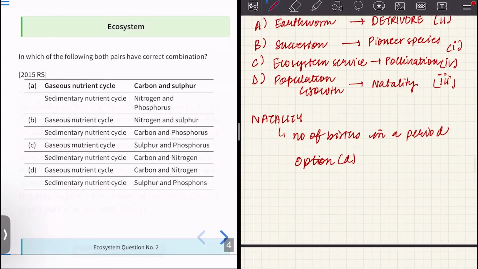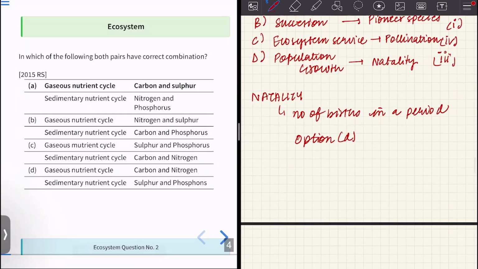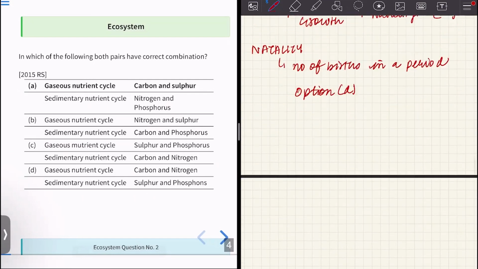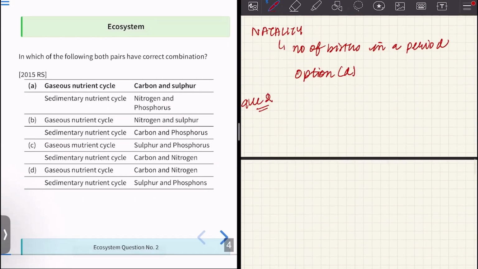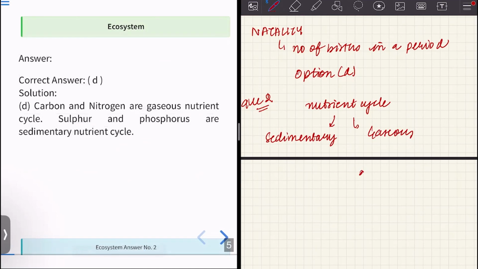Moving on to the next one. Which of the following pairs have the correct combination? So question number two. We are asked about sedimentary nutrient cycle and gaseous cycle. So nutrient cycles can be either sedimentary or gaseous. Examples of gaseous nutrient cycle, we have carbon and sulfur.